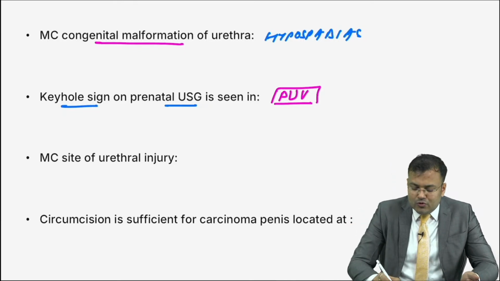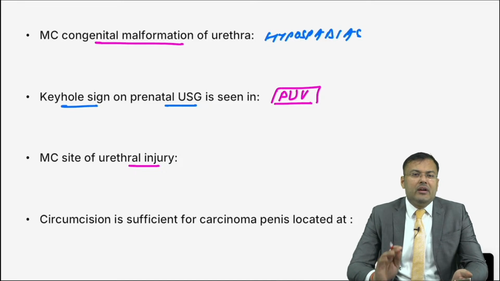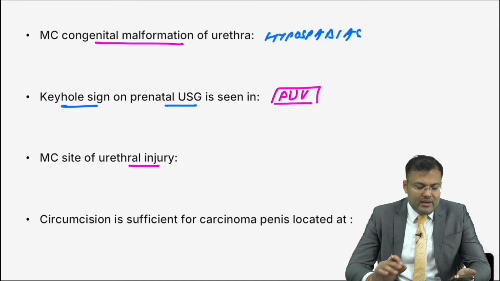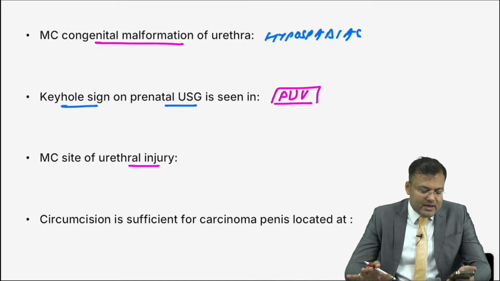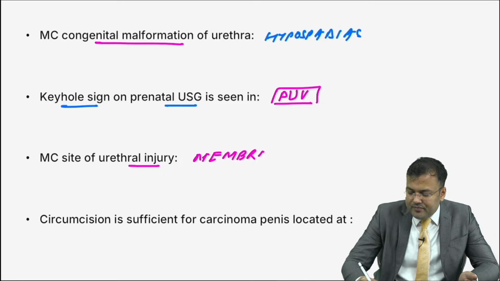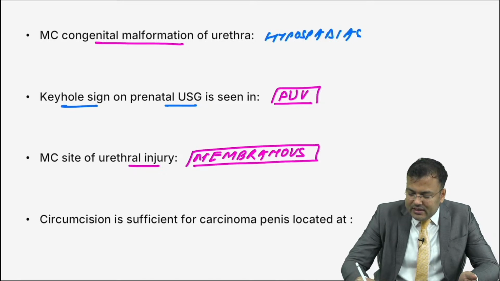Next, what is the most common site of urethral injury? Which part of the urethra is most commonly injured? Easiest question. First person to reply correctly, Bijay Yadav. Very good, Bijay. It is membranous. So posterior urethral injury, and in that, the membranous urethra is the most common site.